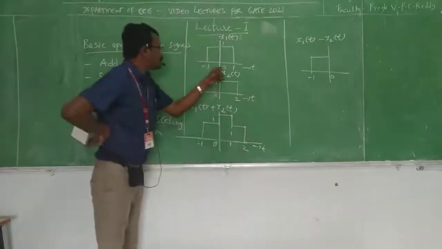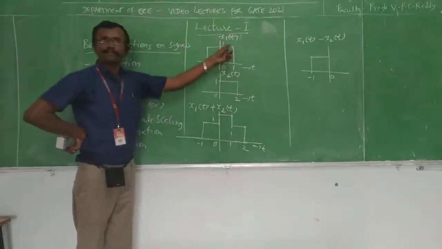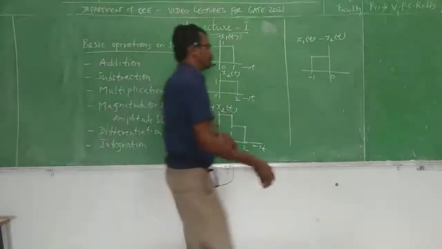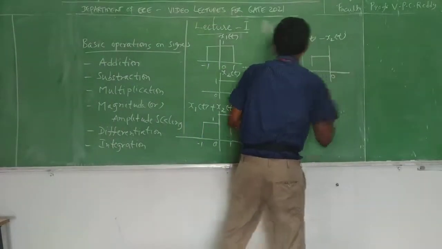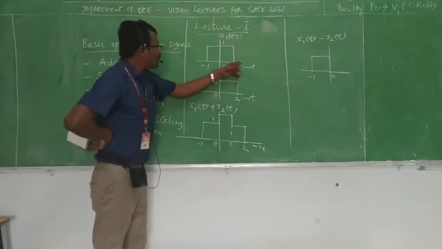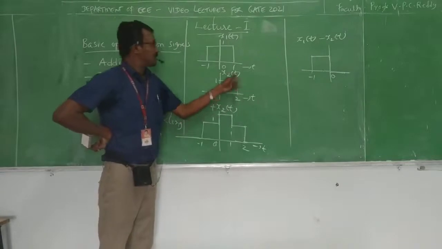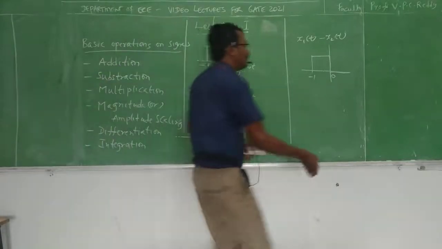Now from 0 to 1, what is the magnitude here? 1. Here also the magnitude is 1. So 1 minus 1 is 0. But from 1 to 2, here the magnitude is 0, and what is the magnitude here? 1. So 0 minus 1 gives you minus 1.